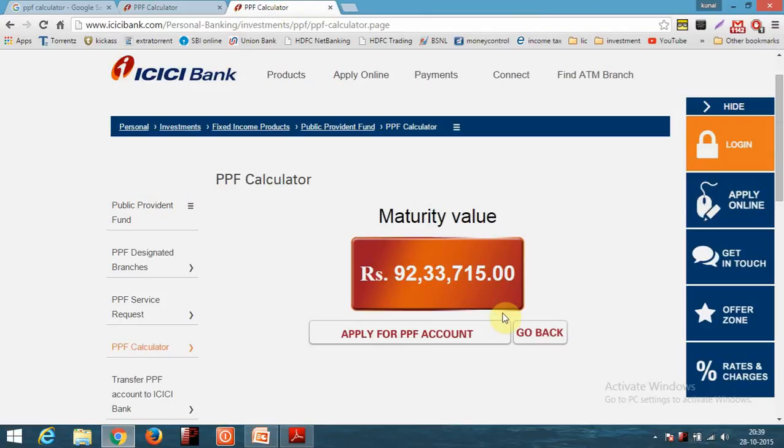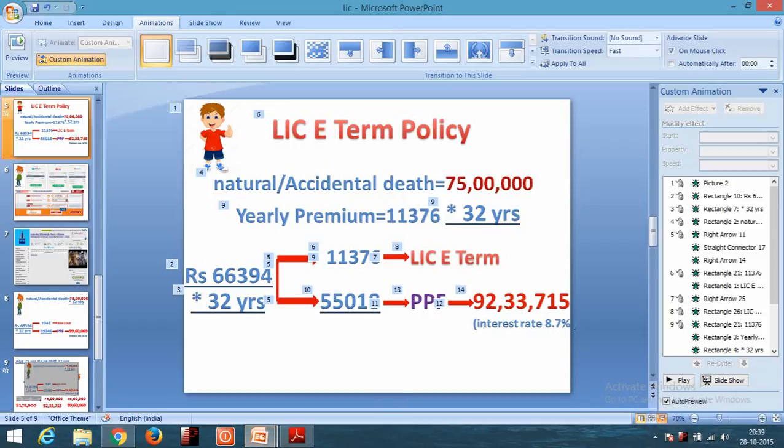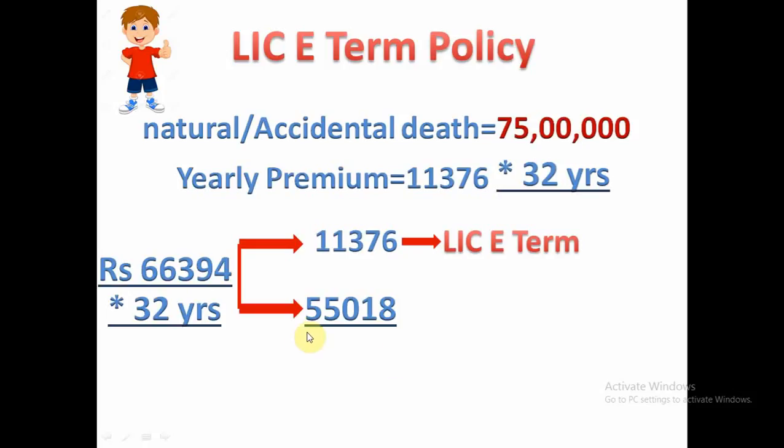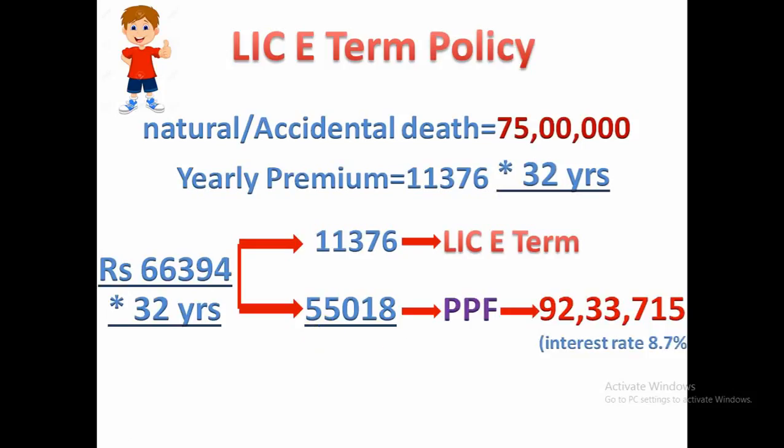The maturity value is 92 lakh rupees 33,715. So Red decided to pay 55,000 in PPF, for which after 32 years he will get 92 lakh 33,715 rupees. We are taking this as an example.